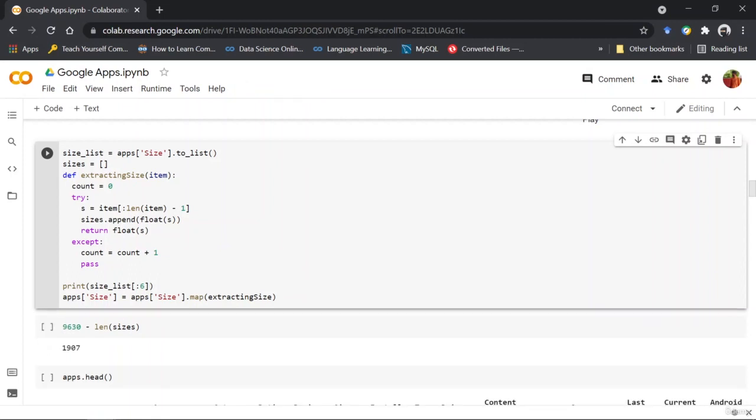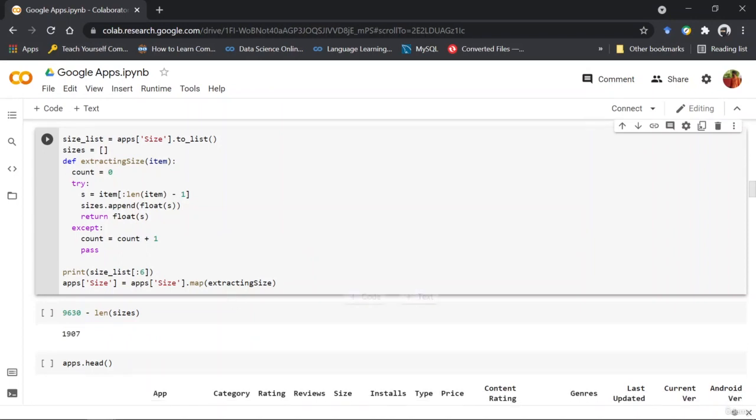But as you could have seen, the list was storing the strings, right? But once you use this map function, it is going to extract the numbers from that string and then convert them into the float type.